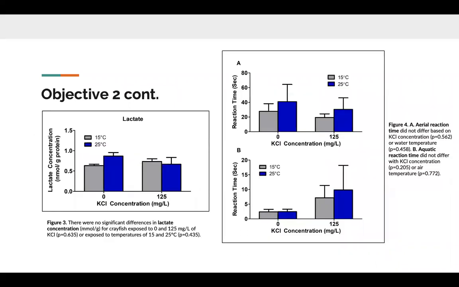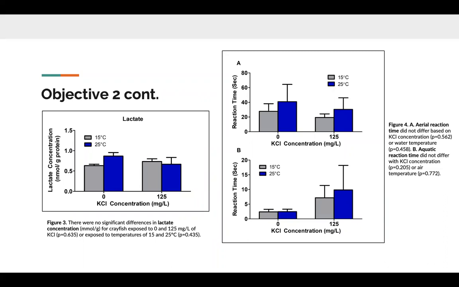And so as the results from this, you can see on the graph on the left, there were no significant differences in the lactate concentration for crayfish exposed to 0 and the 125 milligrams per liter of potassium chloride. And then there were also no differences between the 2 different temperatures of 15 and 25 degrees Celsius. And then here on the right, on the top, figure 4A, that was the aerial reaction time, and figure 4B was the aquatic reaction time. And we again did not find any significant differences between the different potassium chloride concentrations.